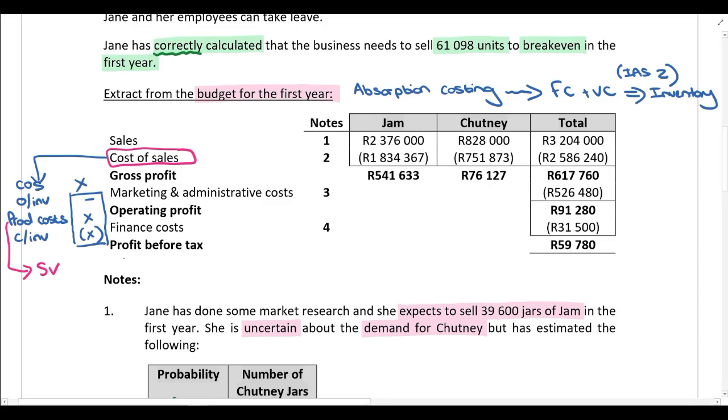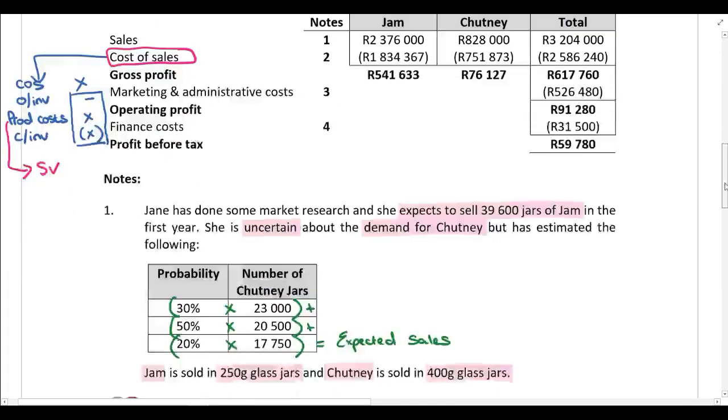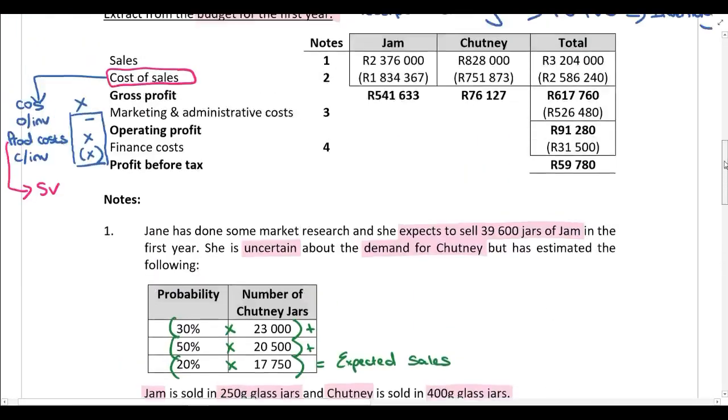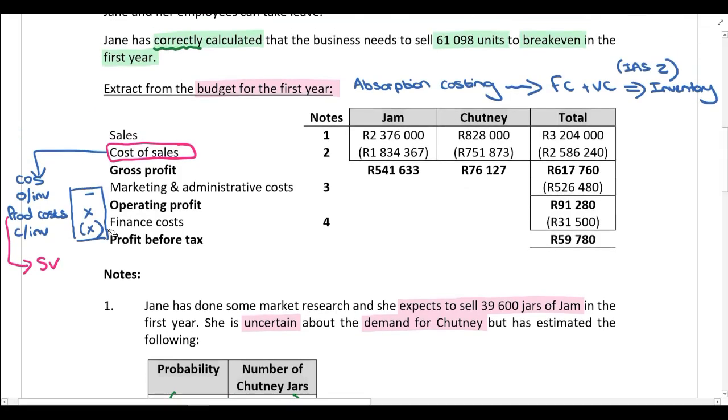And now we have also been told that closing inventory is 10% of total production. So it's company policy to keep 10% of units produced in inventory at the end of each year. Let's look at the percentages over here. Production is obviously 100%. That's total production, all of the units that they produce. They're going to keep 10% of what they produce in closing inventory at the end of the year, which means they are going to sell 90% of what they produce.